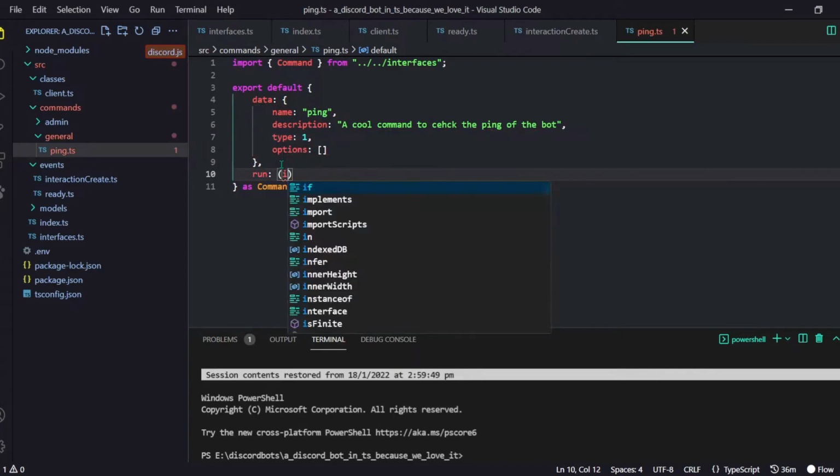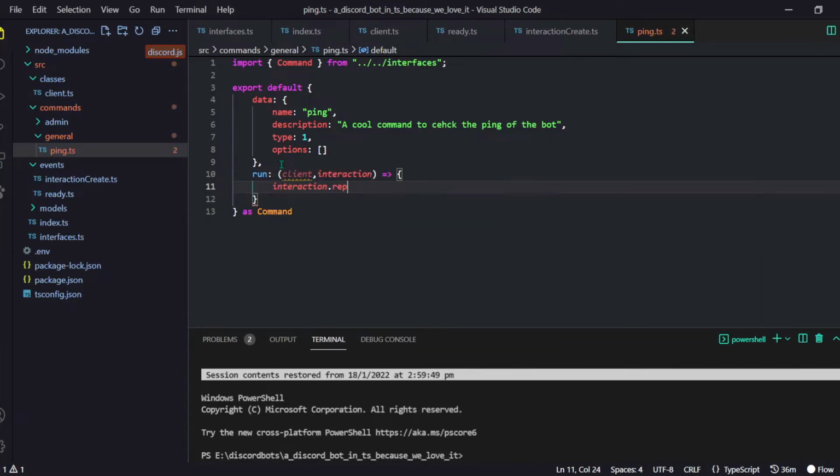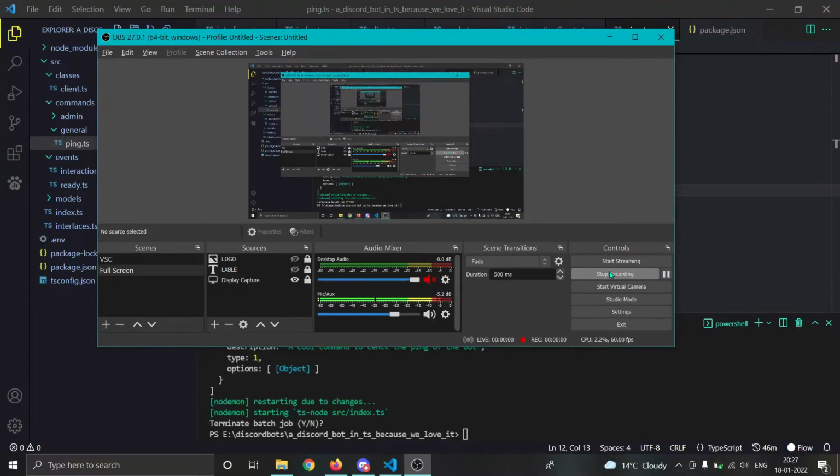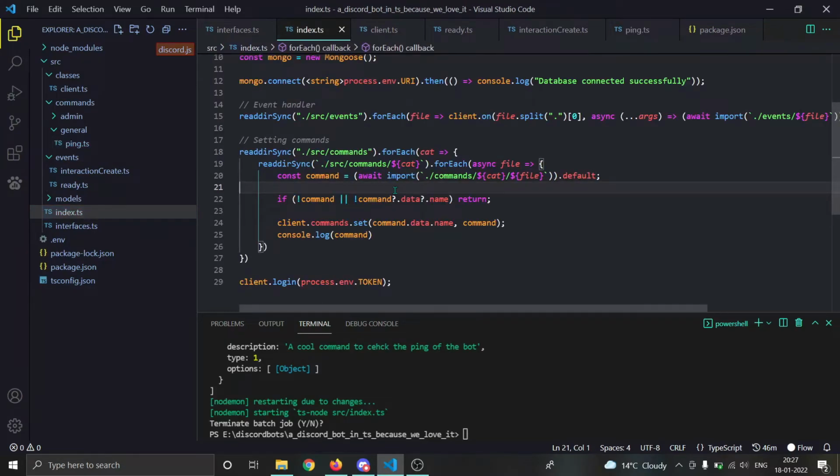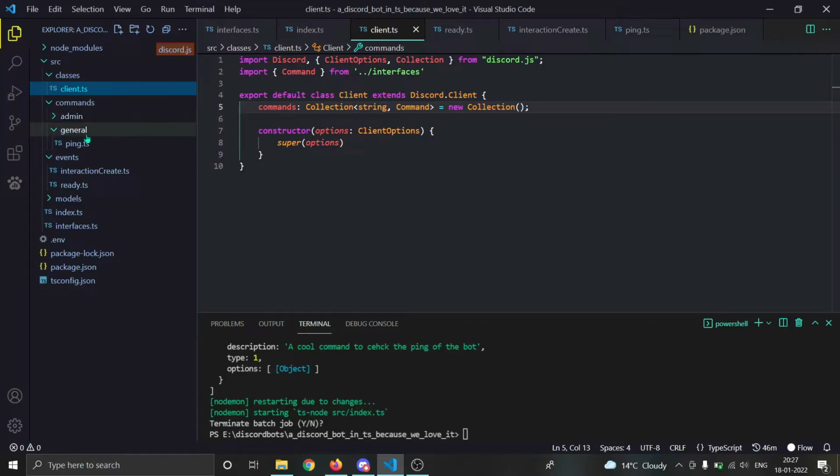It will get our client and the interaction. For now, let's just do interaction.reply, ping is $client.ws.ping, npm run dev. Guys, I literally ended the video, then I realized, dude, I stopped the recording but I never restarted it. But anyways, here we are. So the issue was we have to do .default here, and I will explain to you about the ping command,